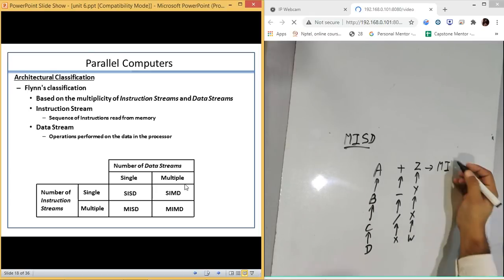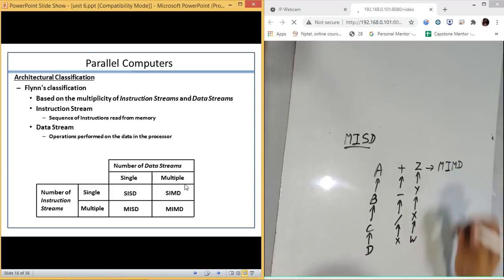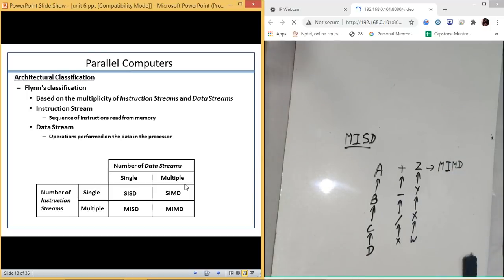So this is MIMD, multiple instruction and multiple data. This was just to make you understand the difference between single instruction, single data, and single instruction and multiple data.